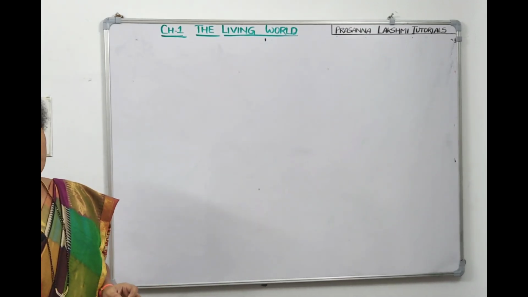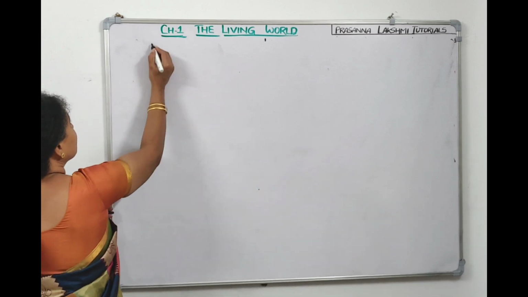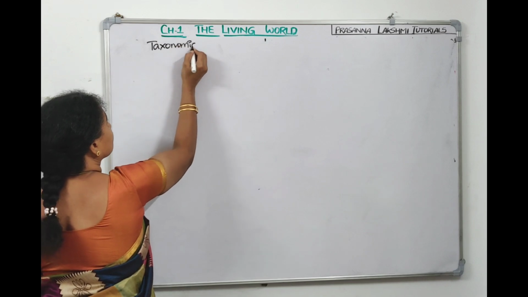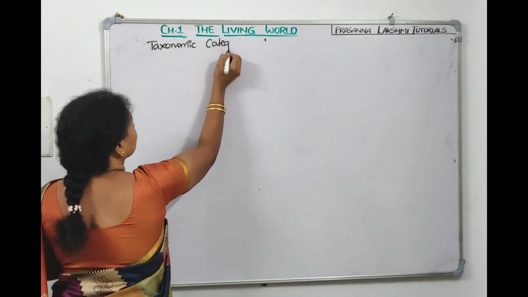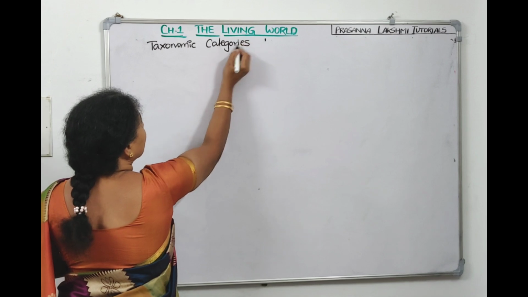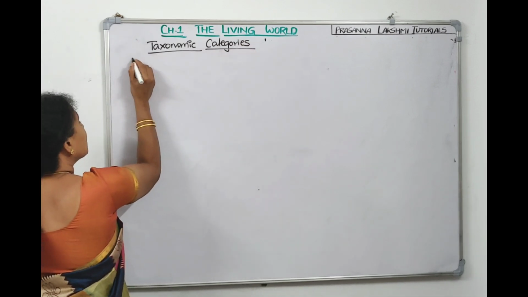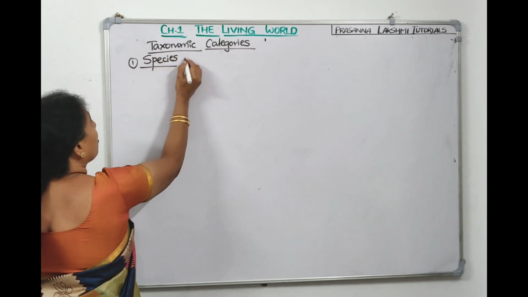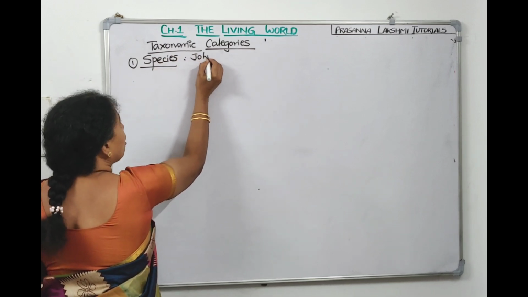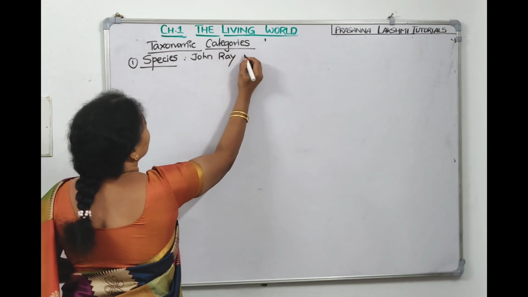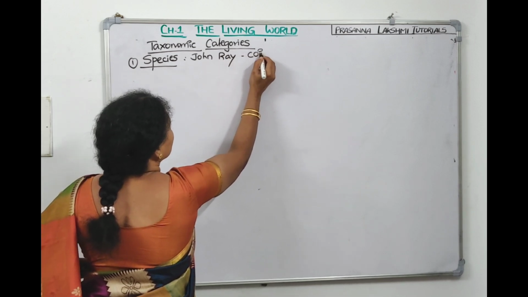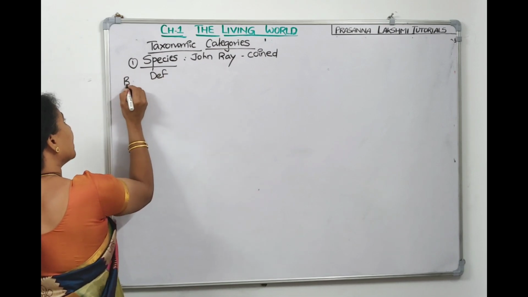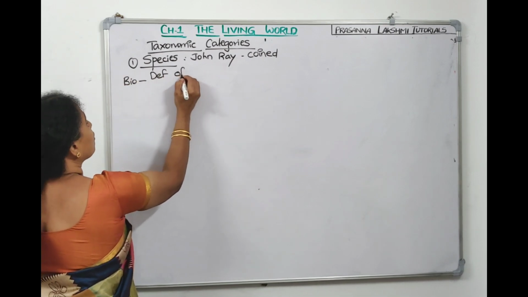When we talk about taxonomic categories, there are 7 obligate categories we have already discussed. The first one is species. John Ray coined the term species, and Ernst Mayr gave the biological definition of species.